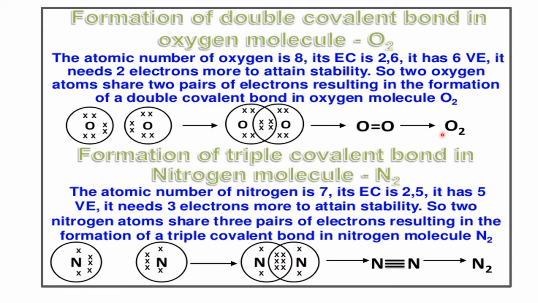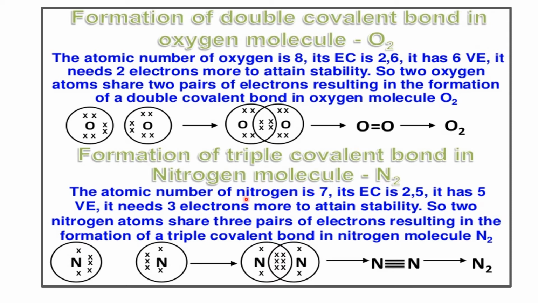So remember that hydrogen molecule is an example for single covalent bond, and in oxygen molecule double covalent bond is formed. Now let's see how the triple covalent bond is formed, and the example for this is nitrogen. Nitrogen molecule formation is the best example to explain triple covalent bond.